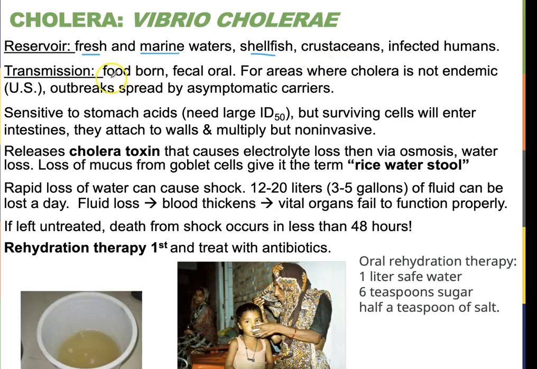So transmission is either foodborne, so you eat the contaminated food, or it can be fecal-oral because the bacteria will be found in the feces. In the areas where there are regular cholera outbreaks, the Vibrio cholerae is in the water. Those would be the more endemic areas. We are not an endemic area for Vibrio cholerae, so when we experience outbreaks, it's mostly by our asymptomatic carriers.